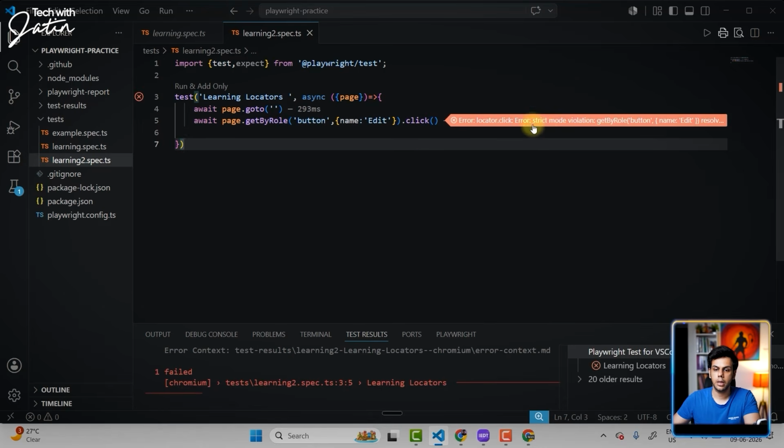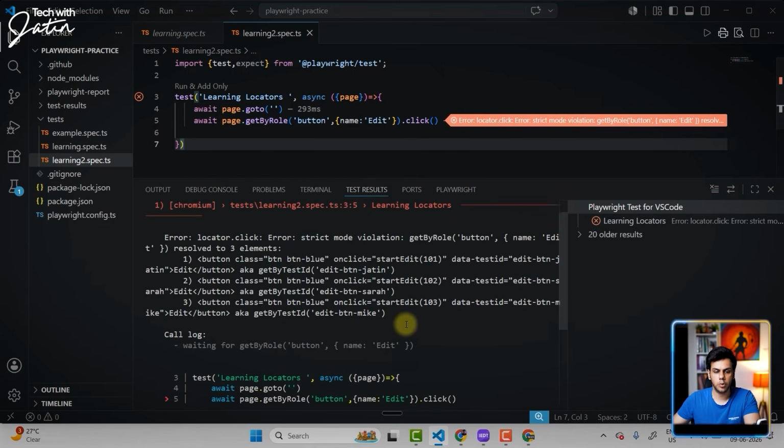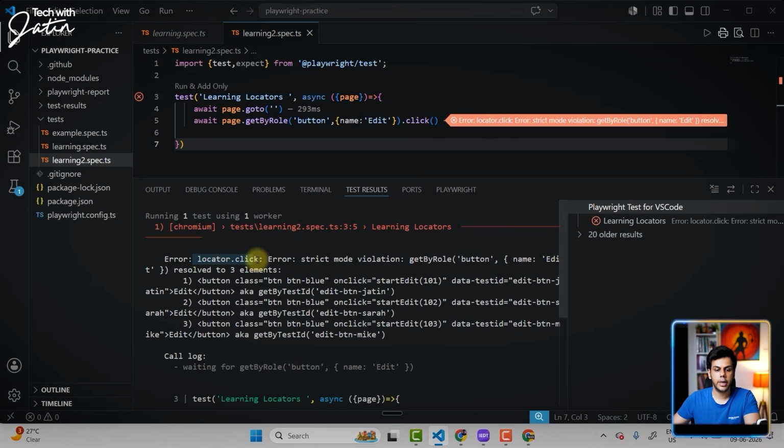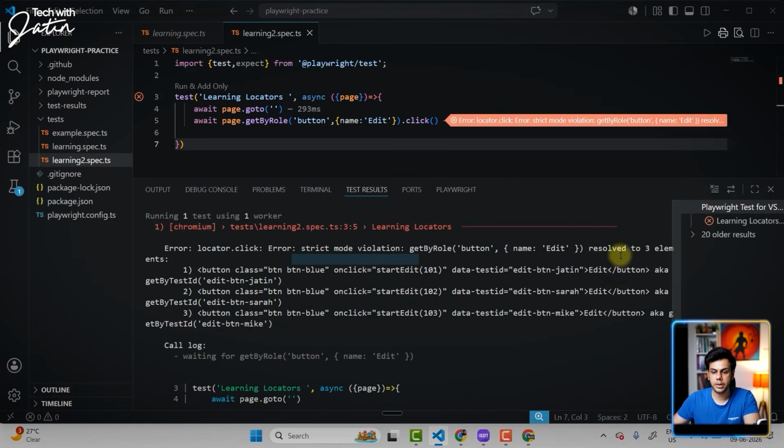Here we are getting an error. Line number 5 gives me an error, strict mode violation. Let's scroll up. Locator.click, error, strict mode violation, getByRole button, name as edit, resolved into 3.